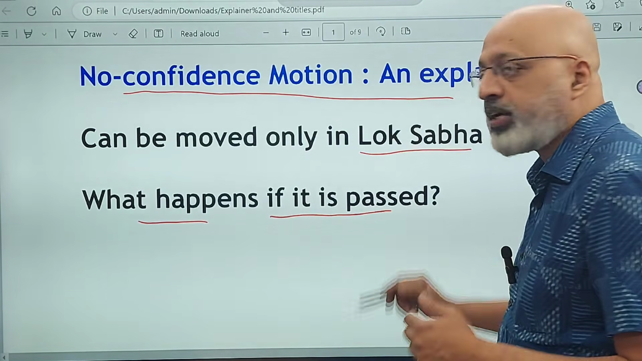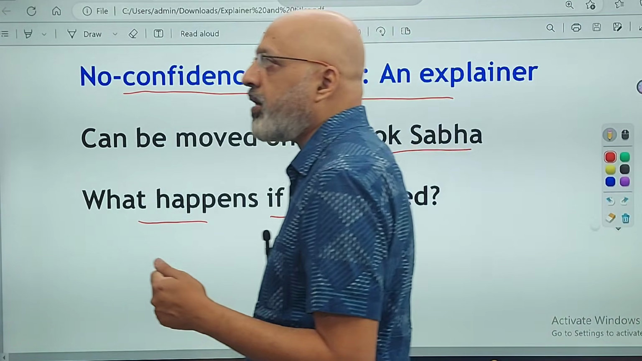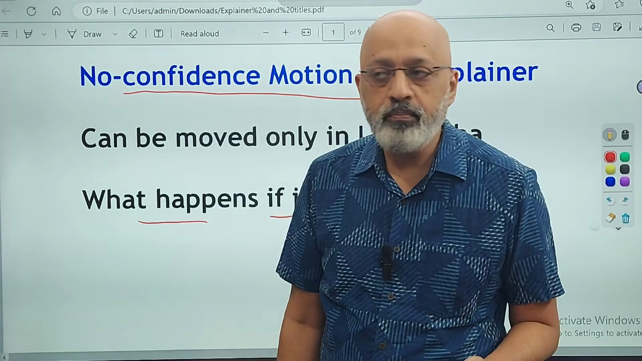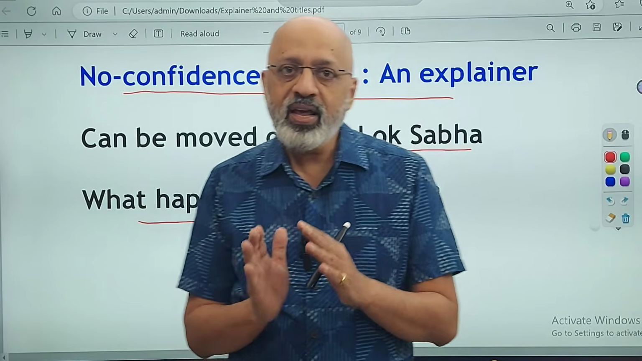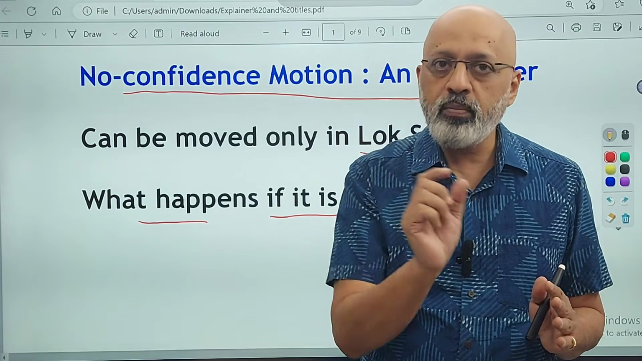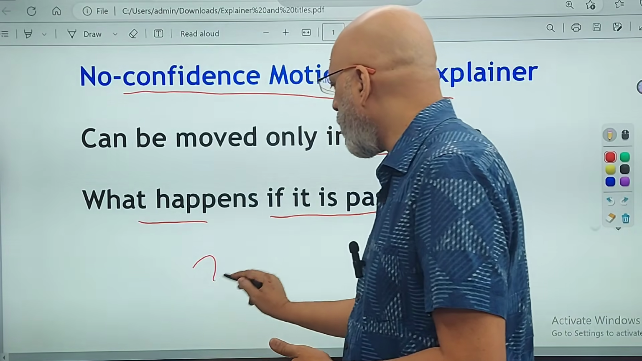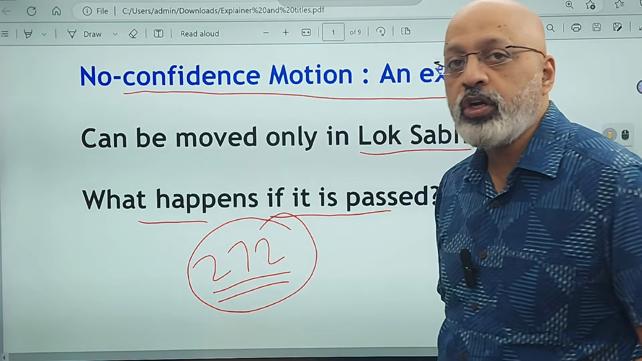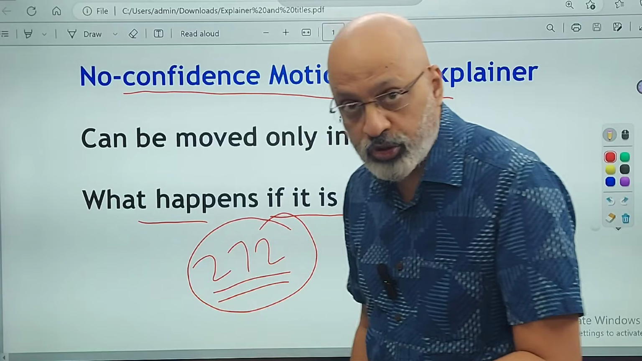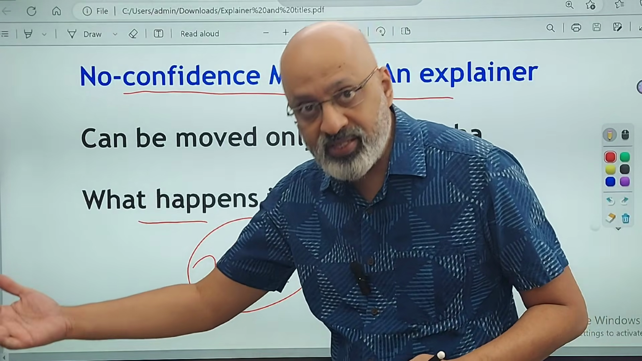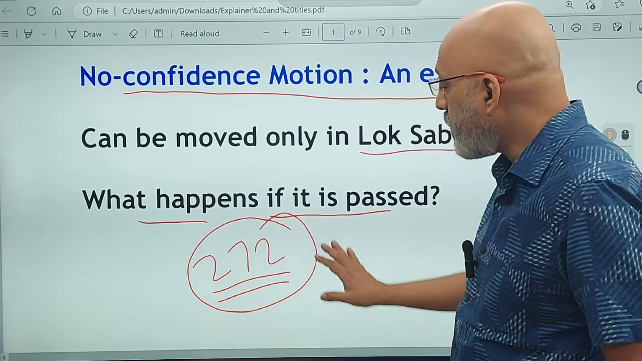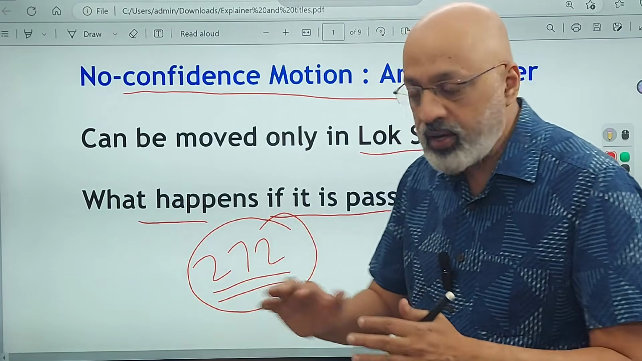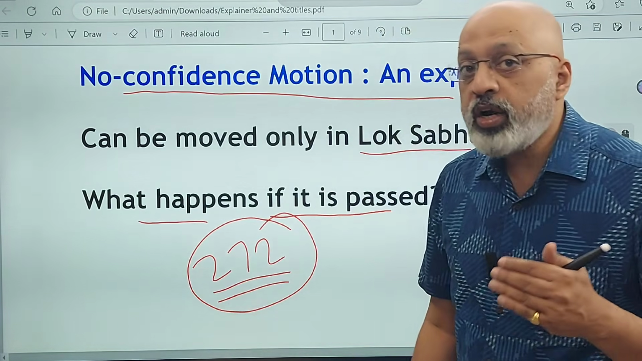Now, what happens if it is passed? Some of the students have been asking me, does every MP have to resign? What happens is that abhi the majority mark is at 272. So if the government of the day fails to get 272 votes in the no confidence motion, assuming that every MP is present and voting, right? So usme se agar the simple majority ka number nahi milta hai, in that case, the government will fall.